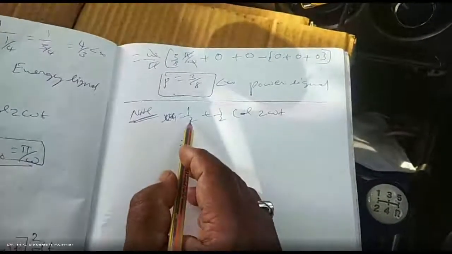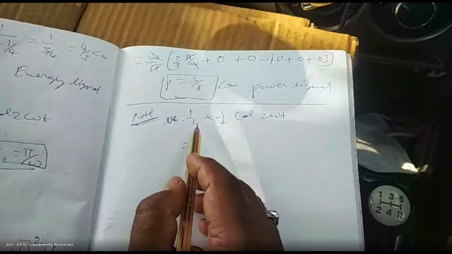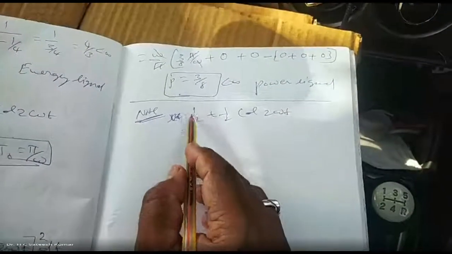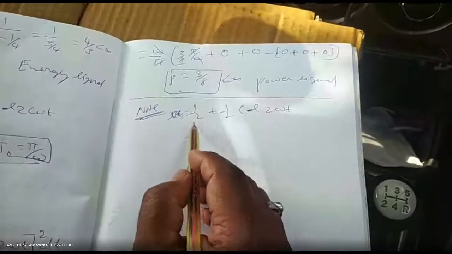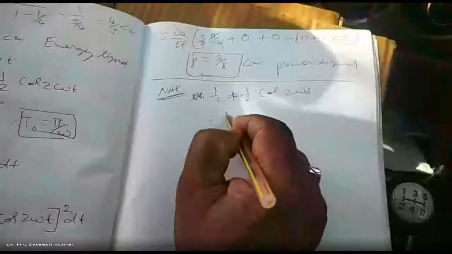And here, power is equal to V squared of t or I squared of t. Since this first term is a DC signal, its power is just the square, 1 by 2 whole square, which is 1 by 4.